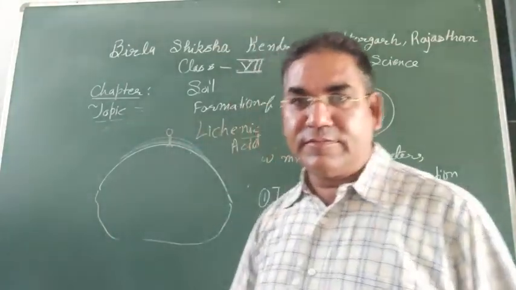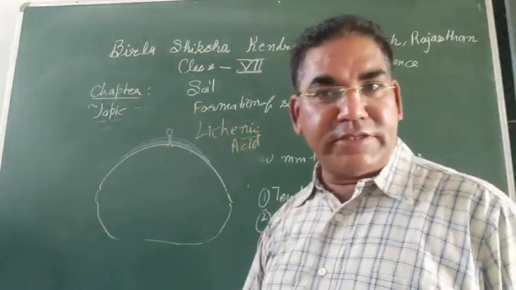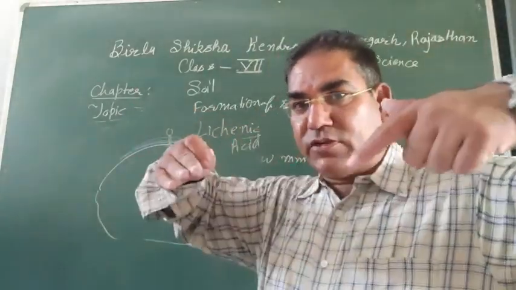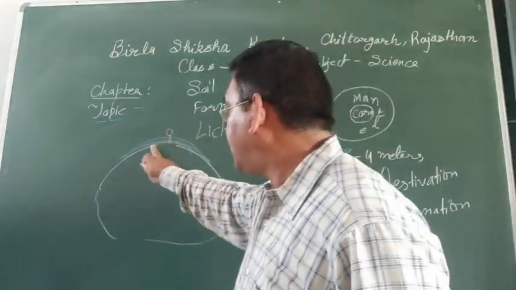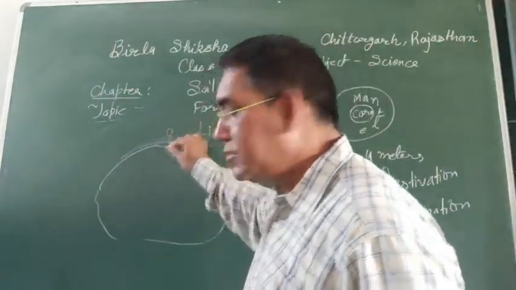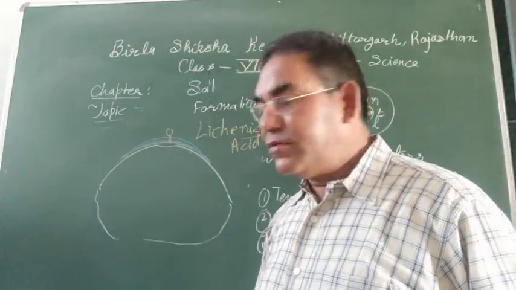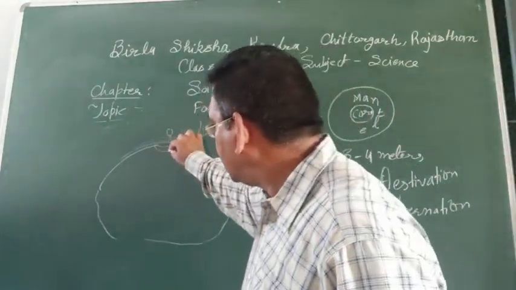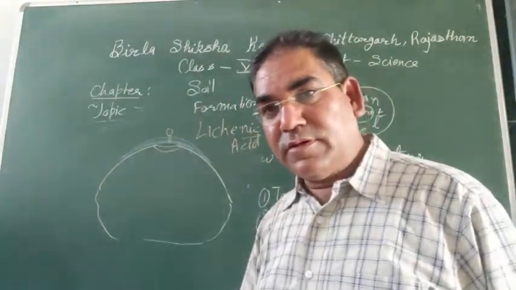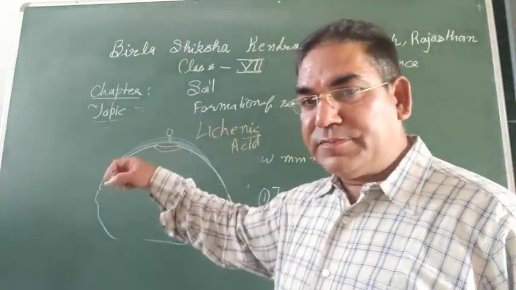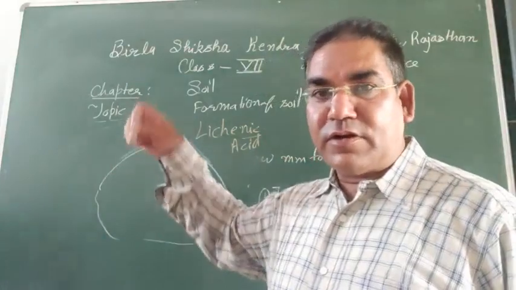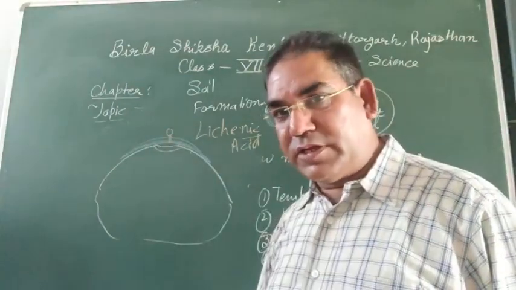Due to this lichenic acid, the surface of the rock becomes rough like this. Now the surface of the rock becomes rough, and ultimately some water starts to deposit over here.